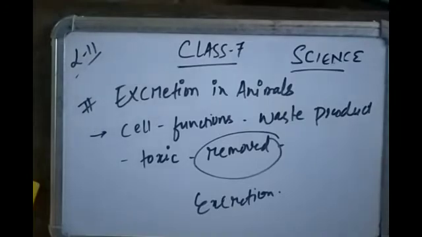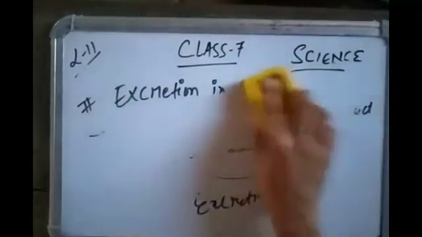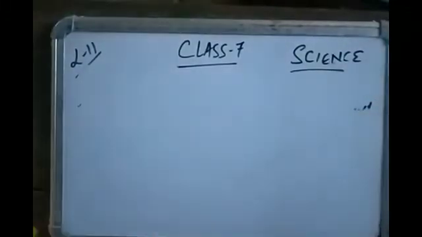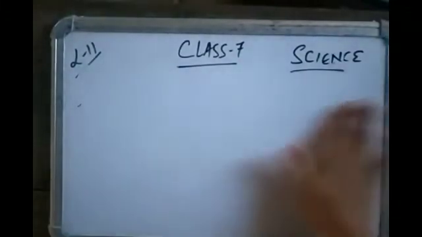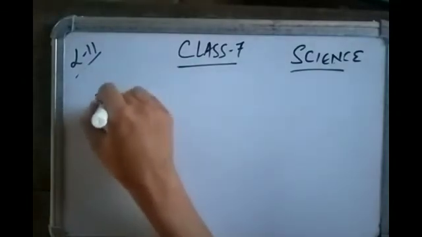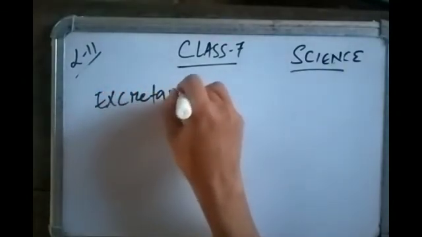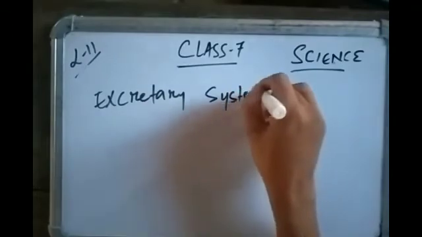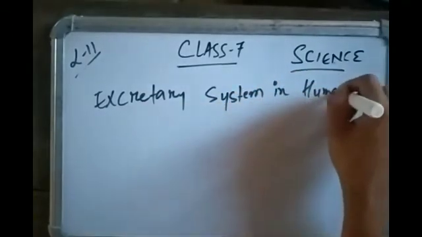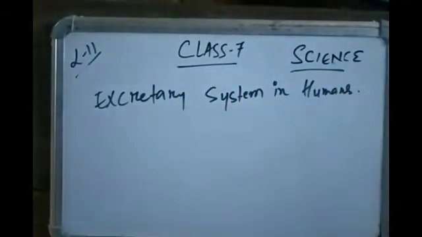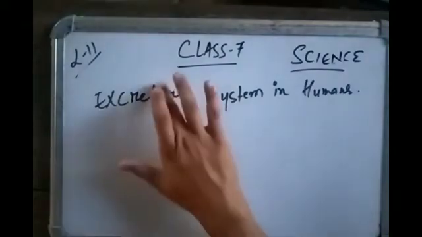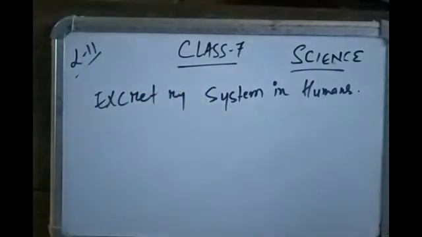The excretory system in humans. The kidney function, briefly, is to remove the waste which is present in the blood.